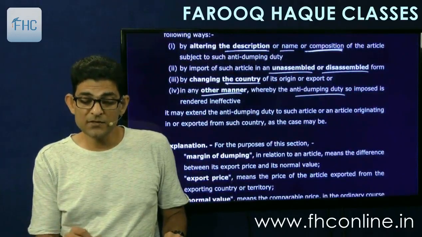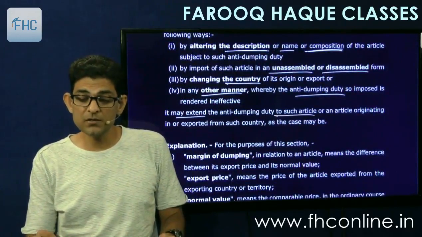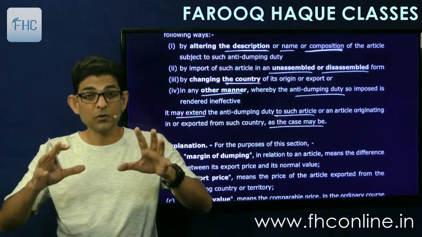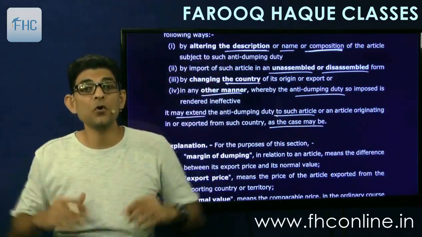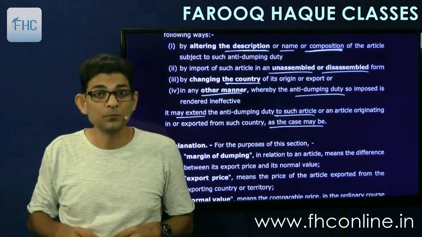The government may extend the anti-dumping duty to such articles originating in or exported from such country, as the case may be. So the government will extend the scope of this anti-dumping duty to cover those imports also.